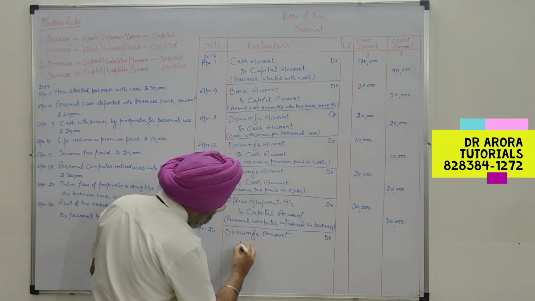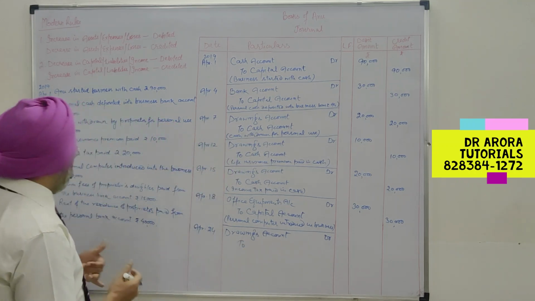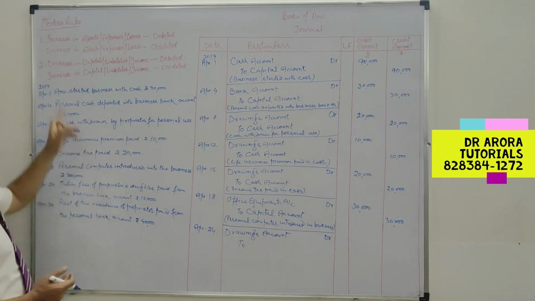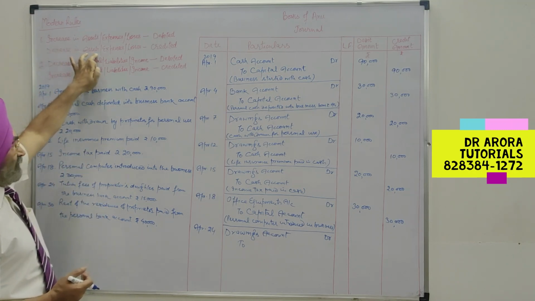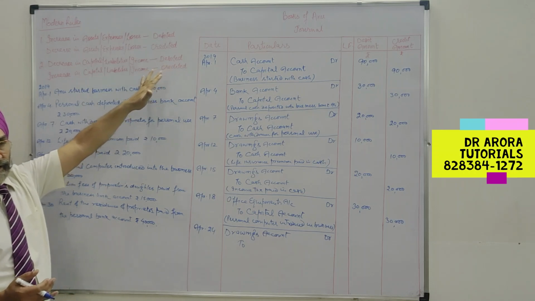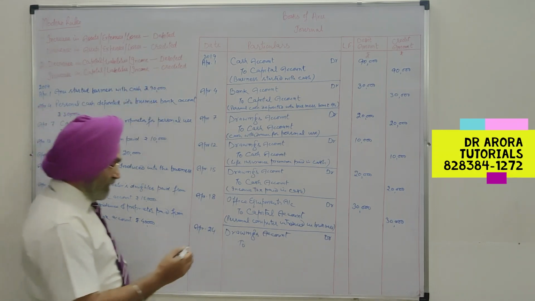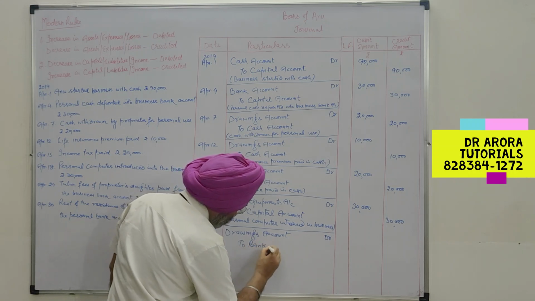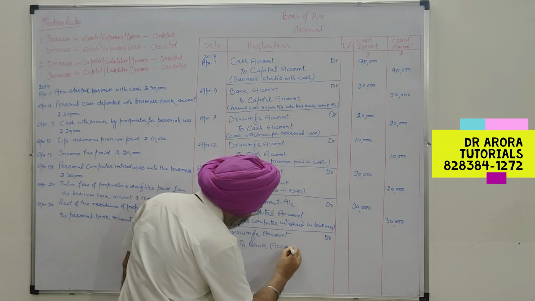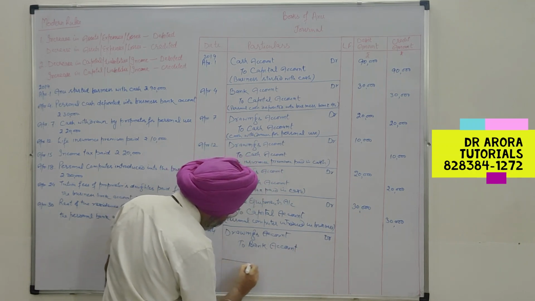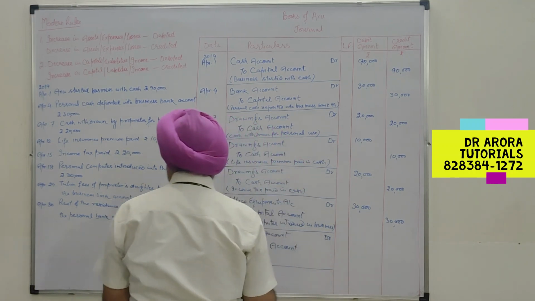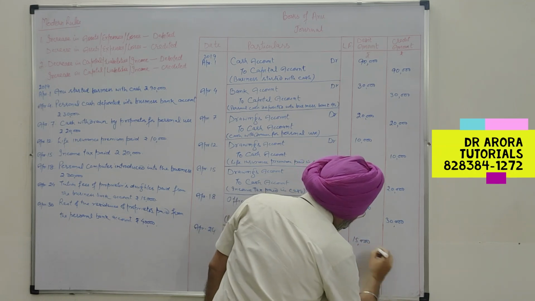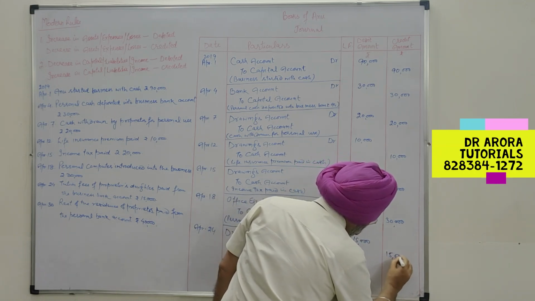To what is going out? The bank balance is decreasing. So decrease in asset is to be credited. Hence, bank balance as an asset will decrease. This was worth rupees 15,000.